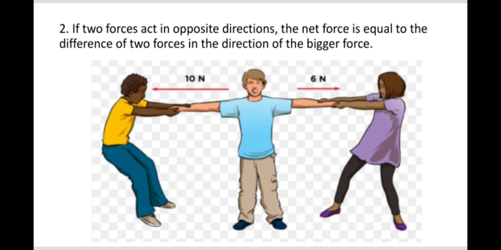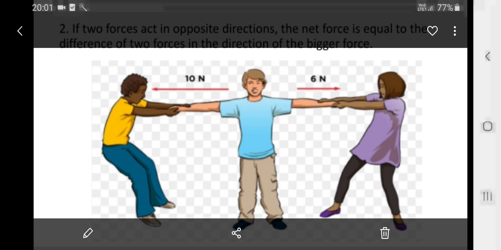Now the second condition. What if two people are applying force in opposite direction? If two forces act in opposite direction, the net force is equal to the difference of the two forces in the direction of the bigger force. Now see the example.